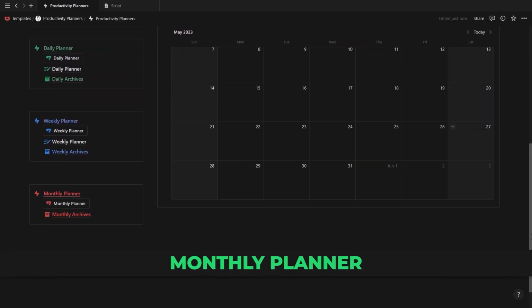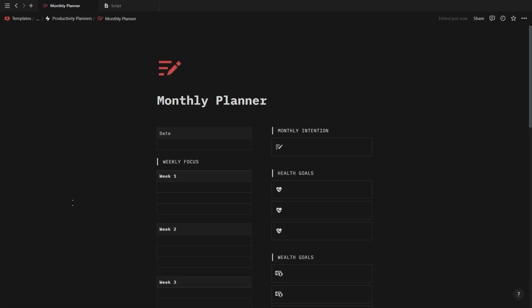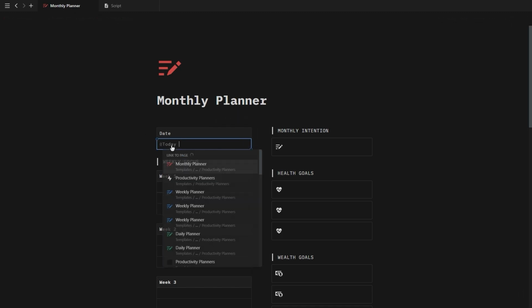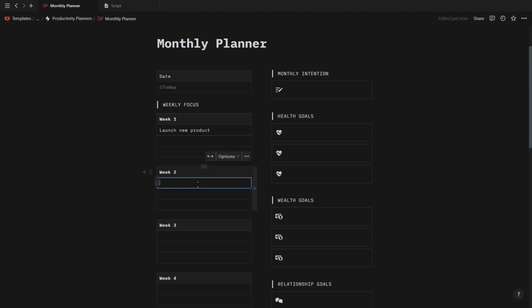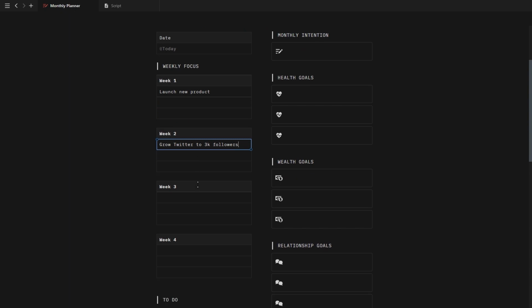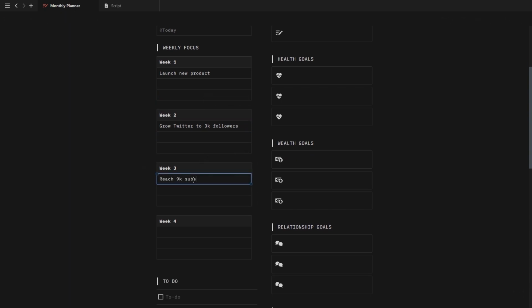Now moving on to the third and final productivity planner, we have the monthly planner. Inside of this one, again, we have the date section at the top where you can mention today, and then you also have week 1, 2, 3 and 4 where you can list out what you'll be focusing on for each week, so you can take a proactive approach for the month ahead and decide up front where you're going to focus your attention and energy.